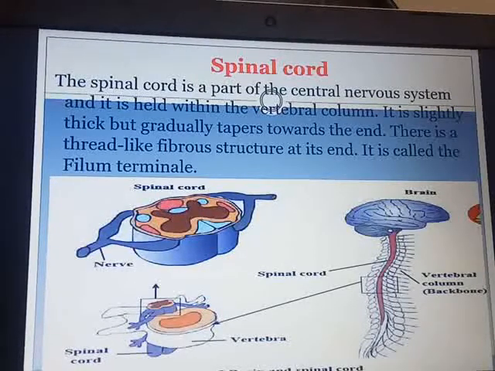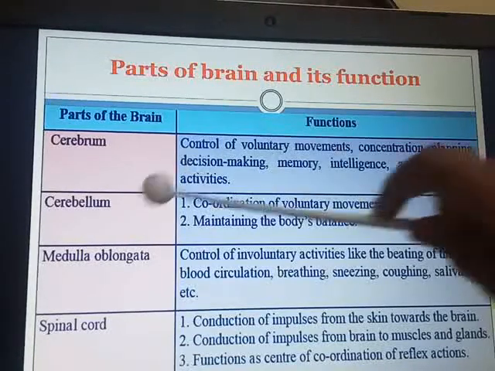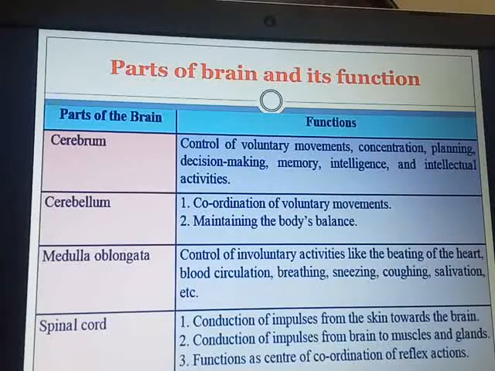Now let us take a look at the functions of the different parts of the brain. Cerebrum: control of voluntary movements, concentration, planning, decision making, memory, intelligence and intellectual activities. Cerebellum: coordination of voluntary movements and maintaining the body's balance.